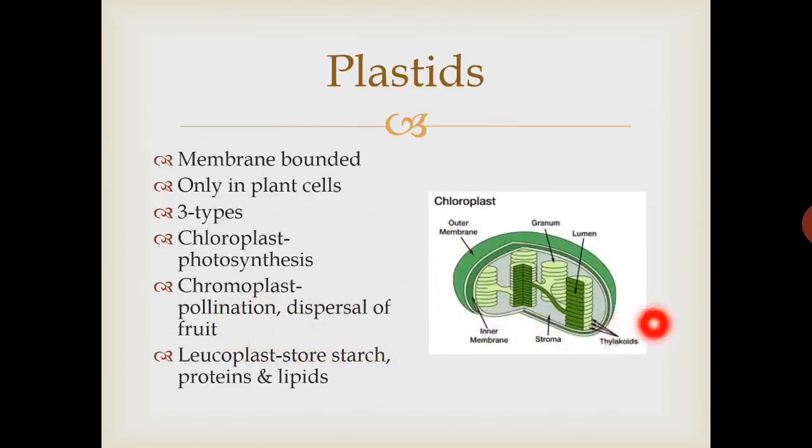Here is the detailed structure of chloroplast. In chloroplast, it is also double membrane, and the inner membrane foldings are called grana, and grana are stacked over each other. One pile of grana is called granum, and a single unit is called thylakoid. So inside thylakoid, in this membrane, the photosynthesis process takes place.